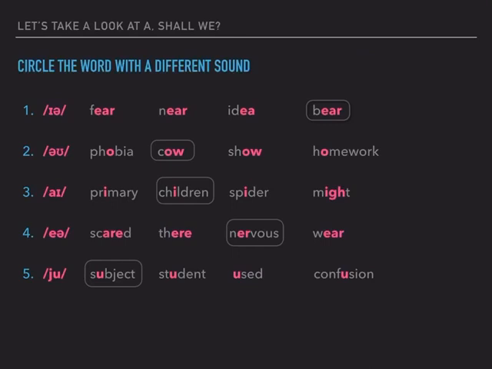Number 3, I. The word which is different is children. Children. Let's listen. Primary, spider, might, but children. Number 4, we have air, and the word which is different is nervous. So let's listen. We have scared, there, where, but nervous. Can you hear? Nervous. And the last one is you. We have subject as the word which is different now, because we have student, used, confusion, but subject. Now, can you hear? Subject. So those are the words which are different.